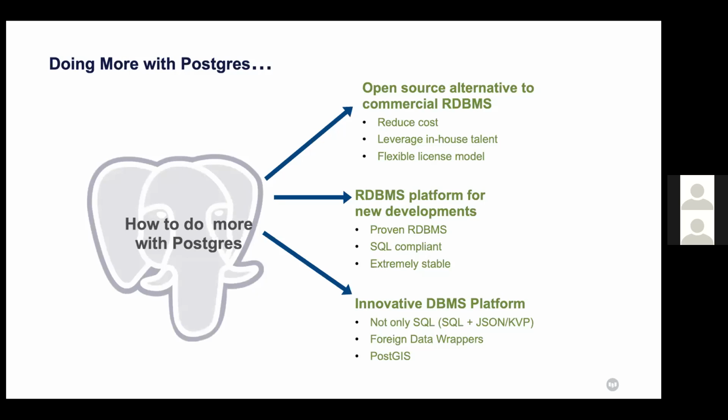PostgreSQL is an open source alternative to commercial RDBMS, and because it's open source, you can reduce the cost. There are also database companies like Enterprise DB that worked on PostgreSQL. They have added features, performance features, and some tools. If we compare the Enterprise edition of PostgreSQL against proprietary databases, the cost reduction is around 60 to 70%.